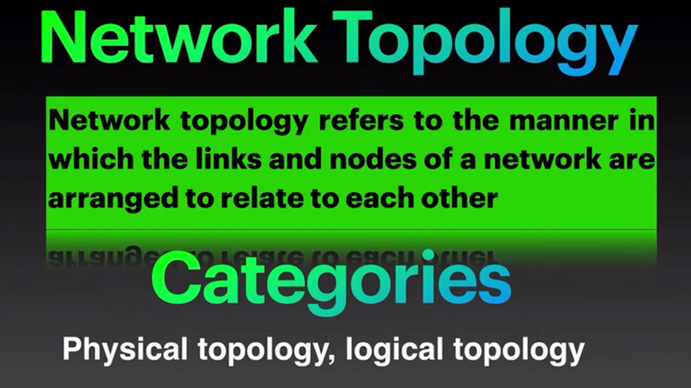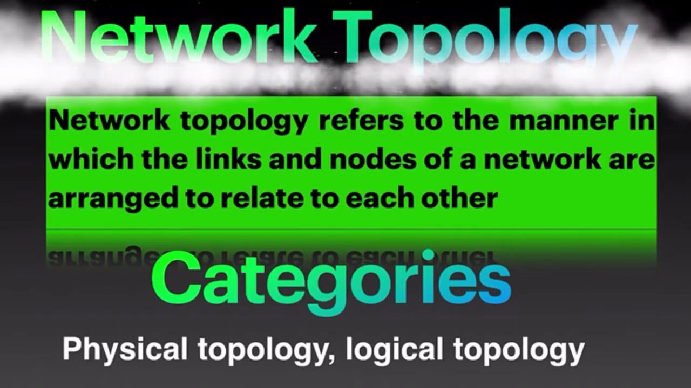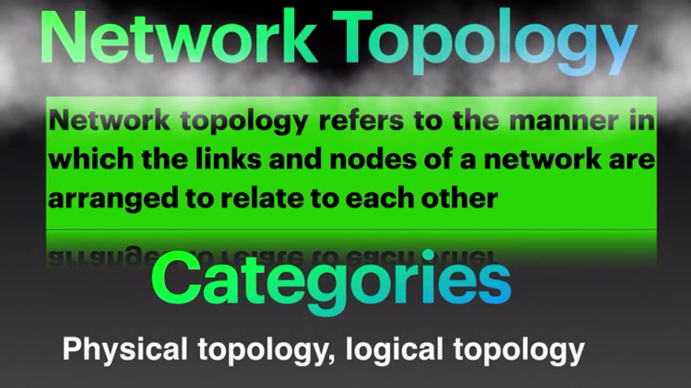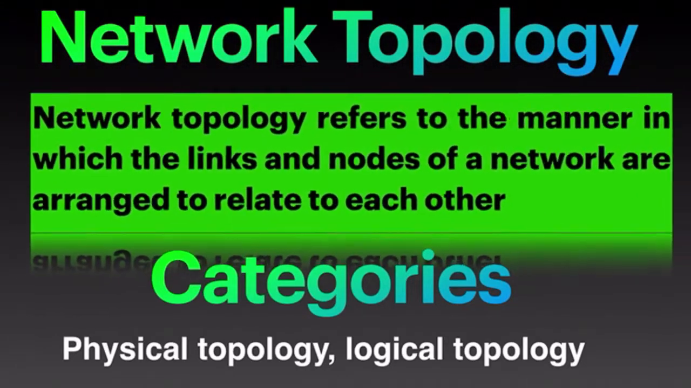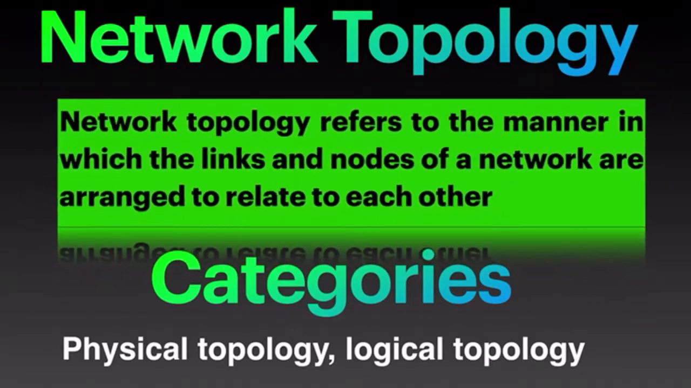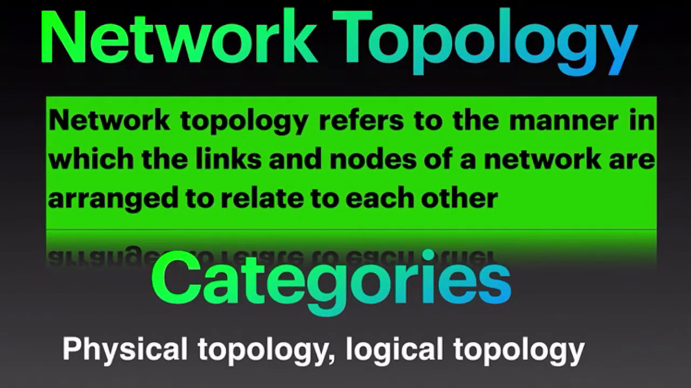What is network topology? Network topology refers to the manner in which the links and nodes of a network are arranged to relate to each other. Links are the connections between nodes of a network. Nodes include computers, printers, modems, bridges, and switches. In a simple sense, topology defines the structure of the network, of how all the components are interconnected to each other.